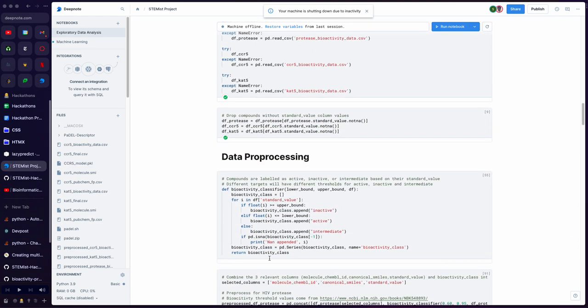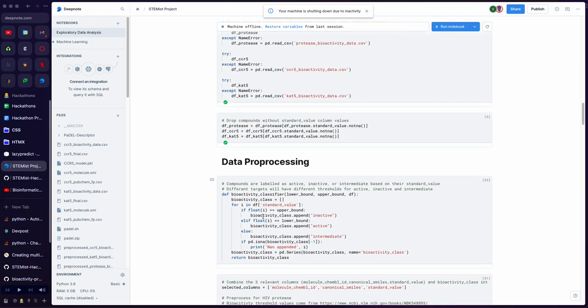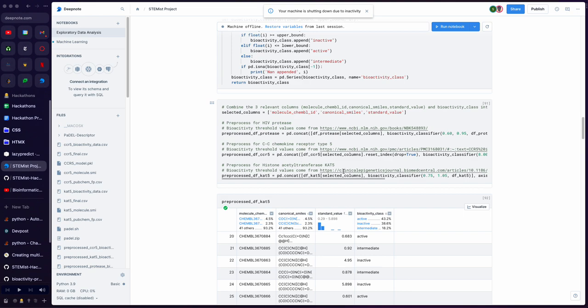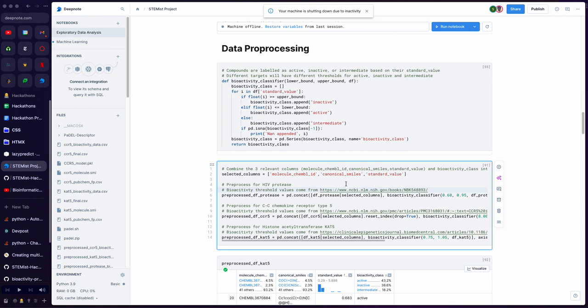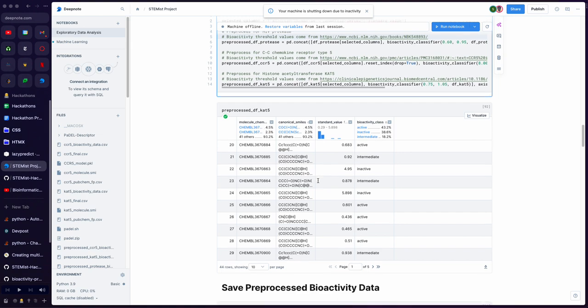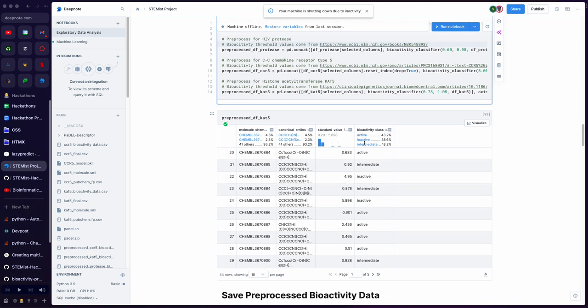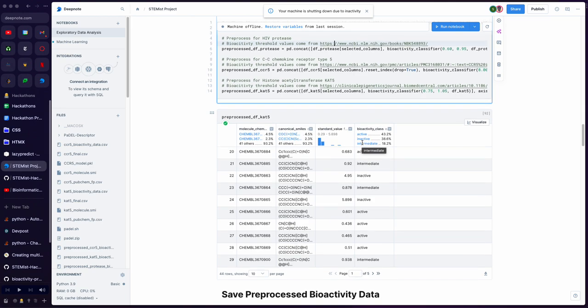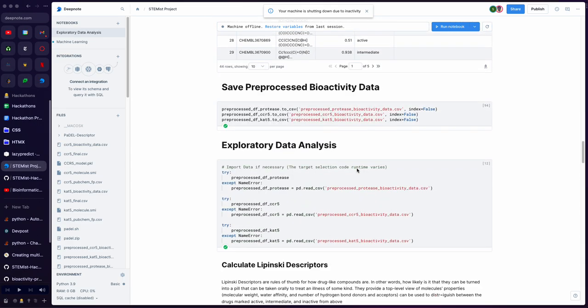Now, next thing we'll look at is our data processing. So we indicated the bioactivity of various compounds at addressing these targets by looking at literature for each target, as shown here with these links, and we identified how active a compound was at addressing each protein. So we'll see here that we split things into active, inactive, and intermediate categories for each compound at addressing each target. Now, my colleague will present graphs regarding this data.